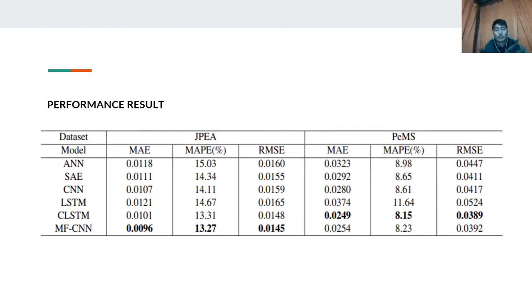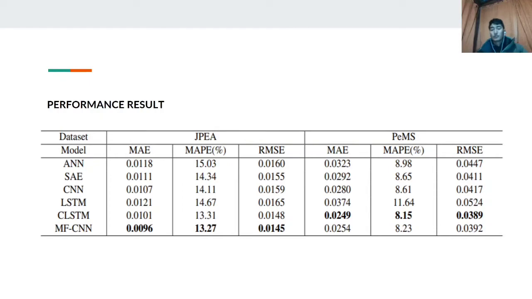Also, the authors compare this model with five baseline models: artificial neural network, stacked autoencoder, convolutional neural network, long short-term memory, and convolutional long short-term memory. It is observed that on the JPA dataset, the author's preferred model performs a lot better than all the above five baseline models.